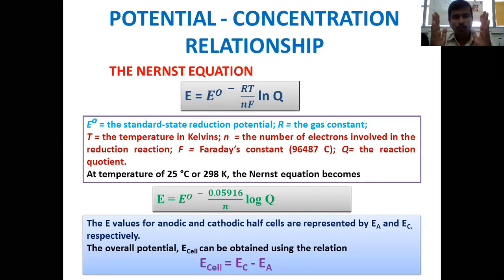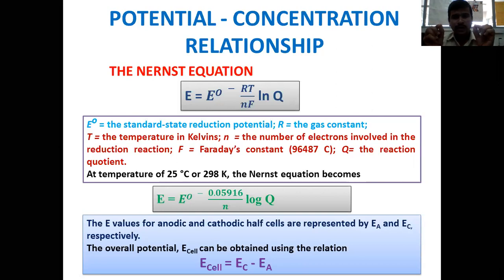So what is that overall E cell? In an electrochemical cell, the anode will be placed conventionally at the left hand side always, and the cathode will be situated at the right hand side. So we will be recording the potential of the working electrode in reference to the reference electrode. The concentration of the analyte is attributed by the working electrode, not by the reference electrode.